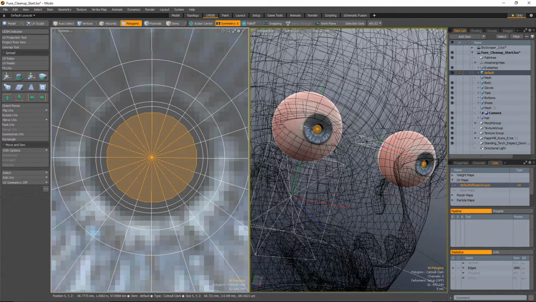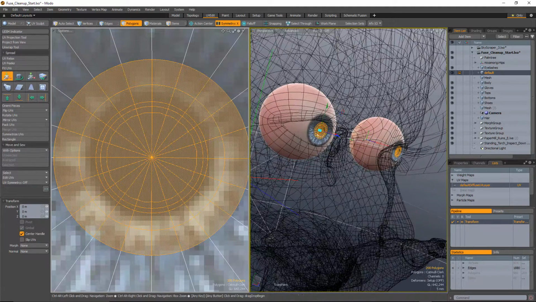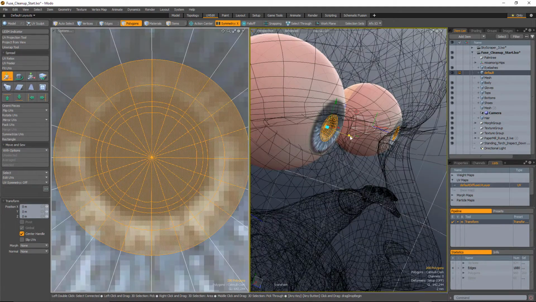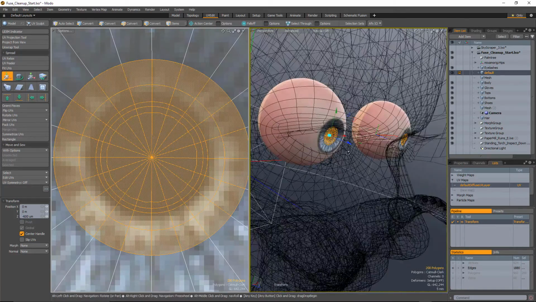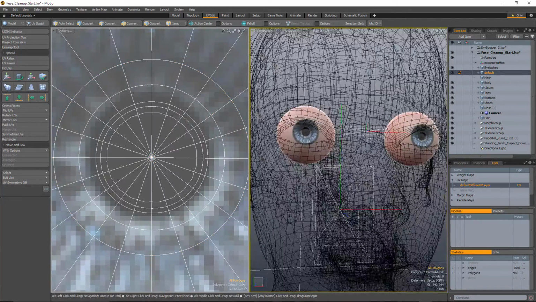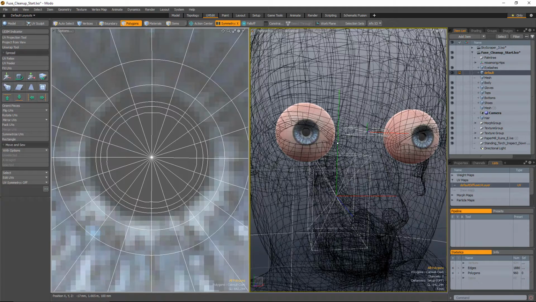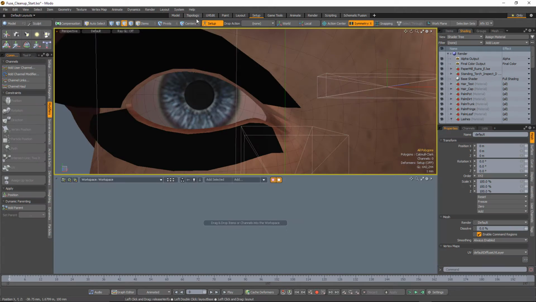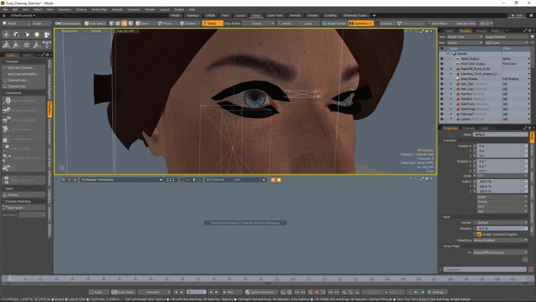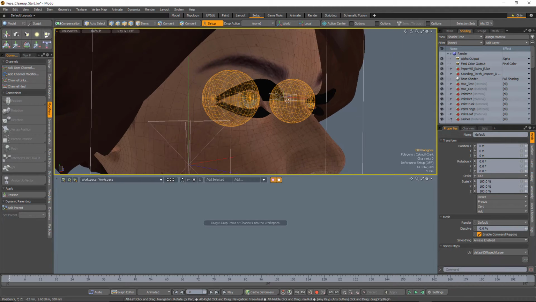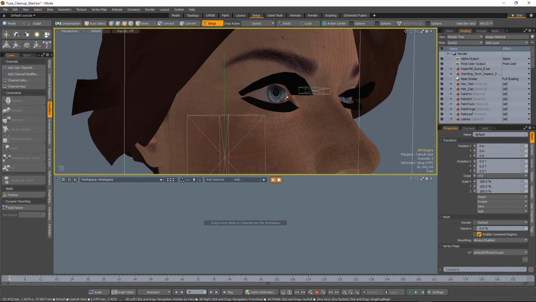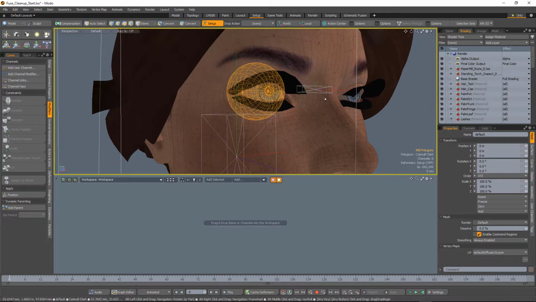And actually, what we could do further is just shift up arrow until we get to here, and then I could use the move tool to just pull this whole part back, and this is going to pull back the iris along with it. So there we go. So now I can go ahead and hop back over to the Setup tab, make sure that we're still in Setup mode, and now I'm going to paste in the original eye. And actually, sorry, I take it back. Before we do that, we're going to do one more thing.